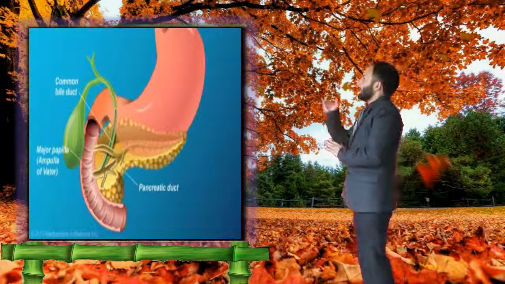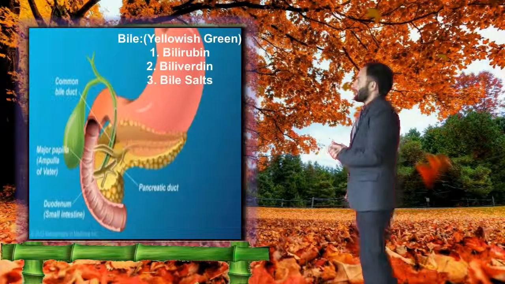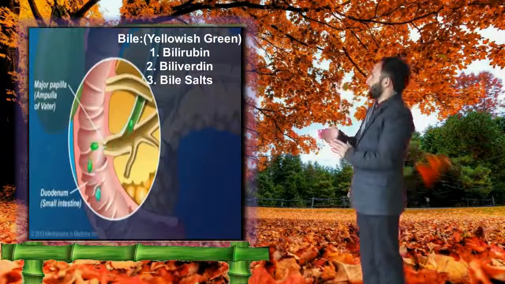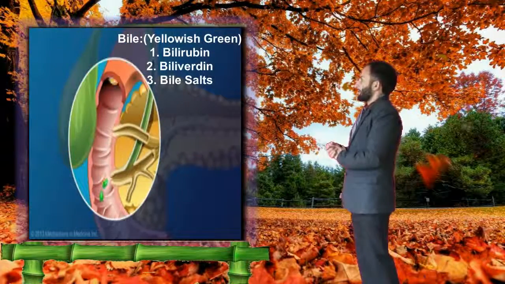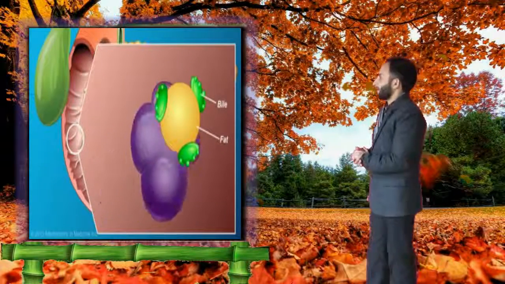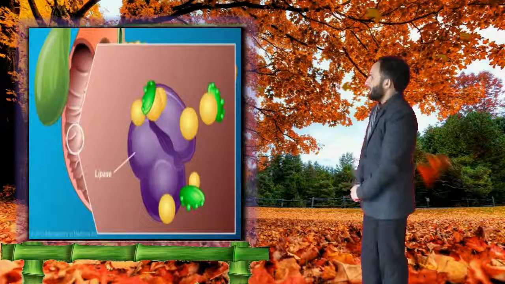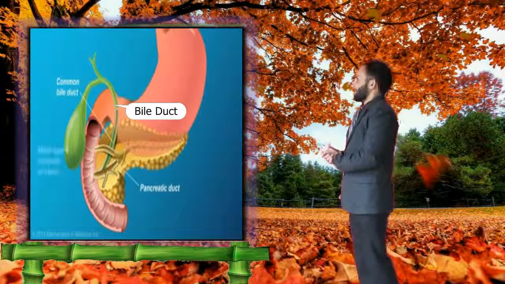Bile is a yellowish green secretion. It contains bile pigments like bilirubin and biliverdin, and bile salts, and is alkaline in nature. Bile is carried from the gallbladder to the duodenum by the bile duct.